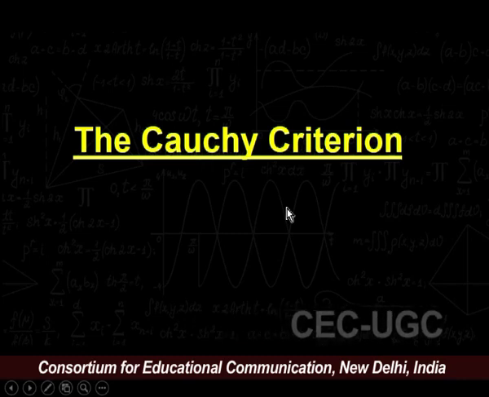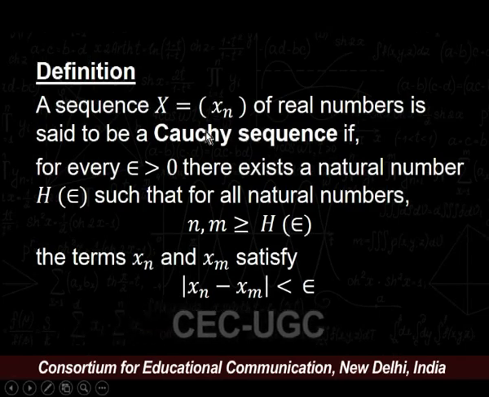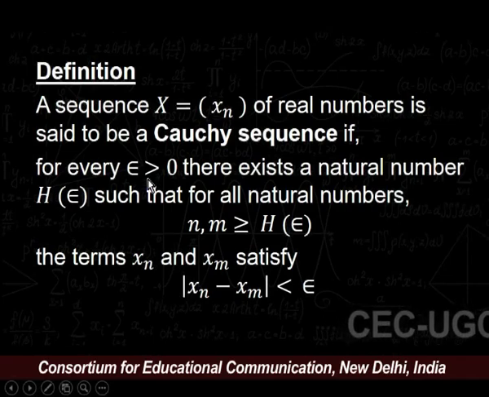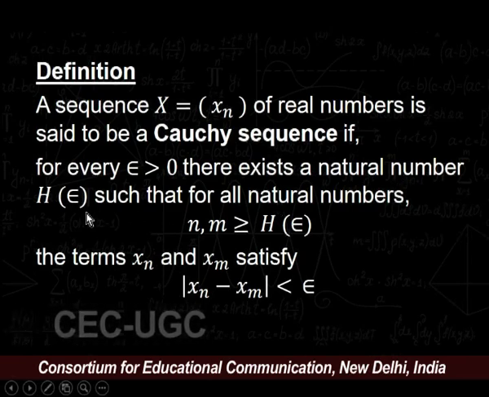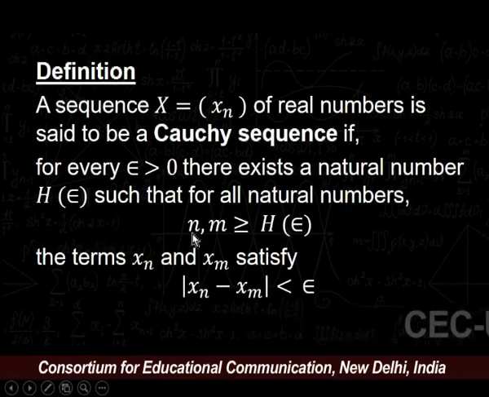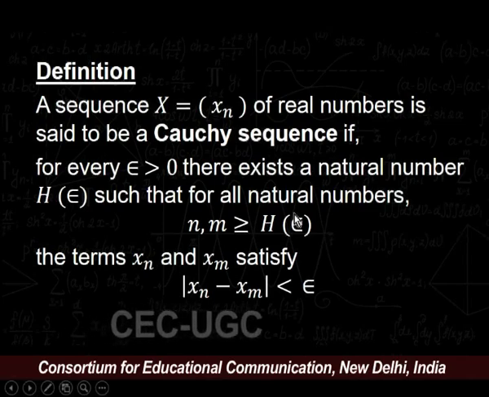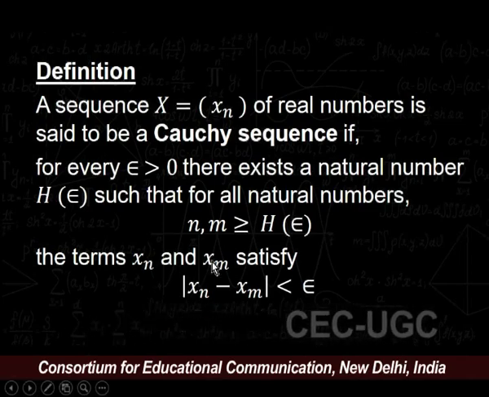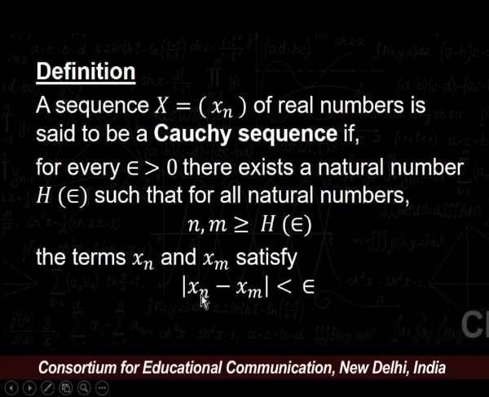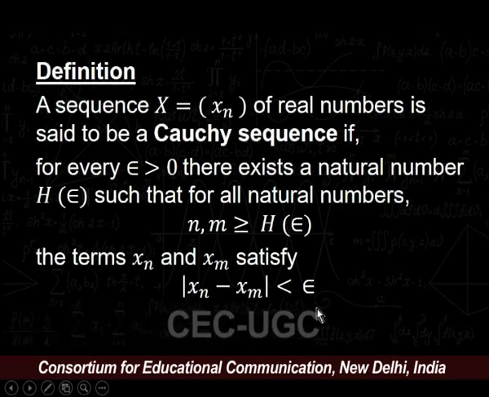Now, again recall the definition of a Cauchy sequence. A sequence x = (xn) of real numbers is said to be Cauchy if for every epsilon greater than 0 there exists a natural number h depending upon epsilon such that for all natural numbers n and m greater than or equal to h, the terms xn and xm satisfy the inequality modulus of xn minus xm is less than epsilon.